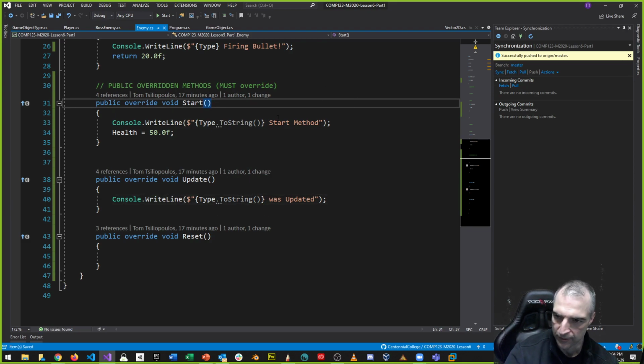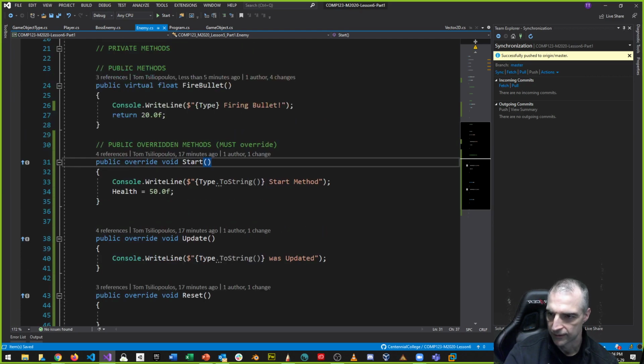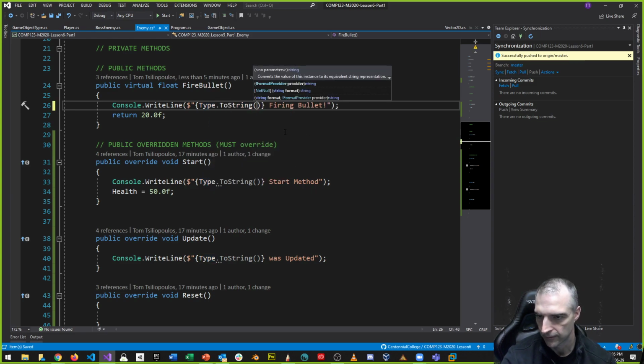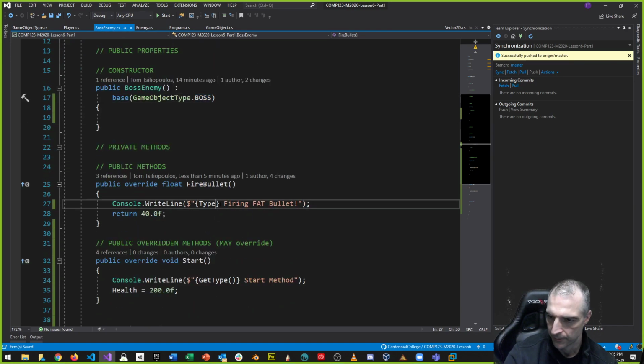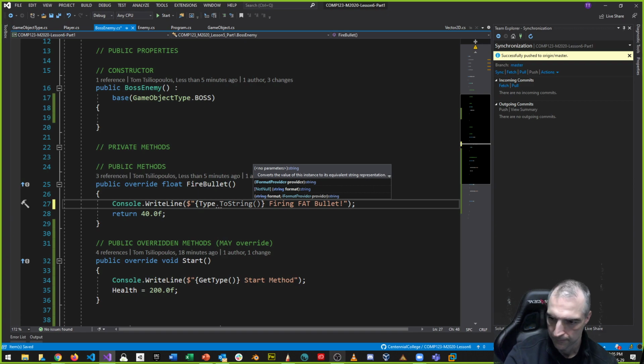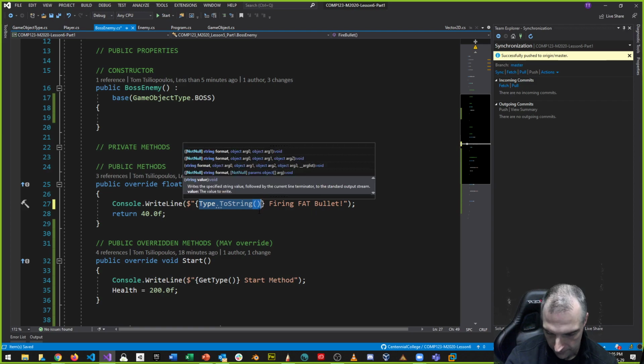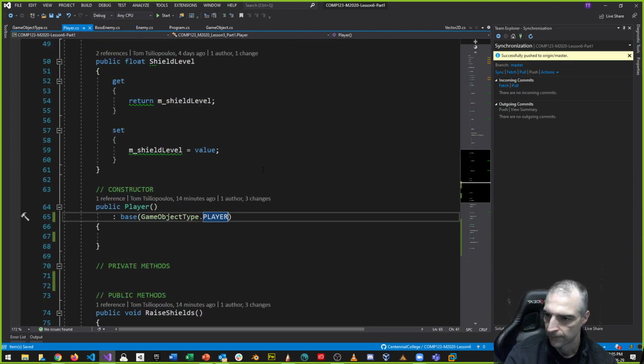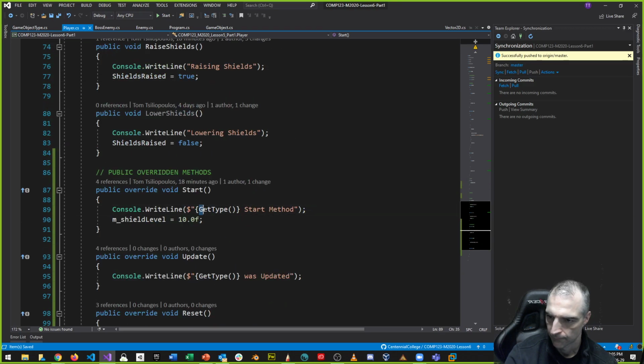So this was this start method. Was updated, was accessed. Again, type firing bullet. Type dot toString. Okay, that makes more sense, right? Same thing with my boss enemy. Type dot toString for my GetType. Type dot toString was firing the bullet. Okay. I'll make those changes here too.